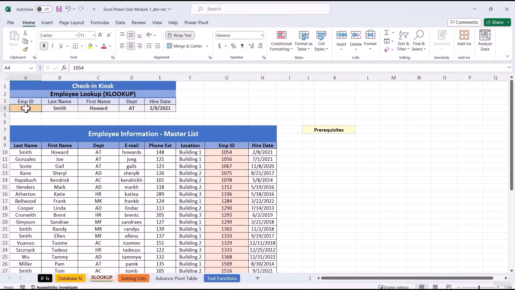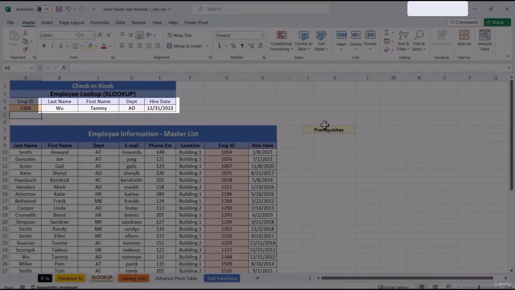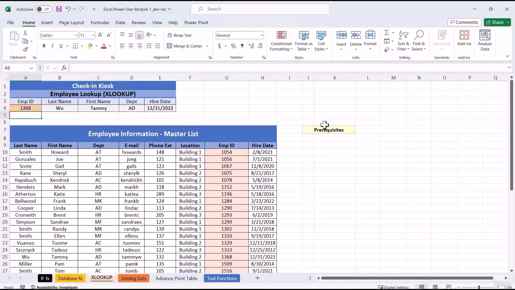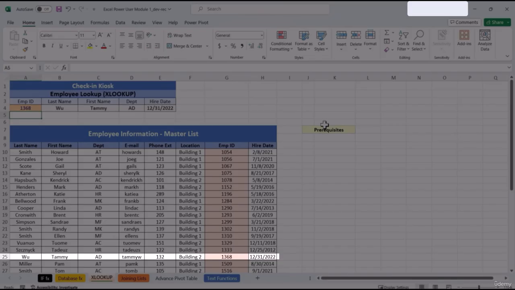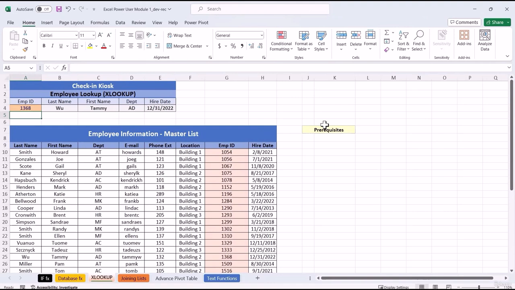If I change this to 1368, we can see that's the record for Tammy, and as expected, it's returning the last name, first name, department, and the hire date as well. This is a really nice way as well to just automatically populate maybe a form using XLOOKUP. So based on the value that you put in one cell, it's going to return the corresponding field for you here as well. So that's basically how XLOOKUP works.